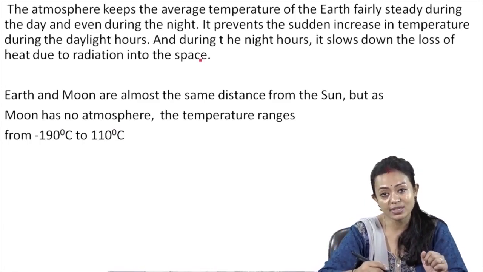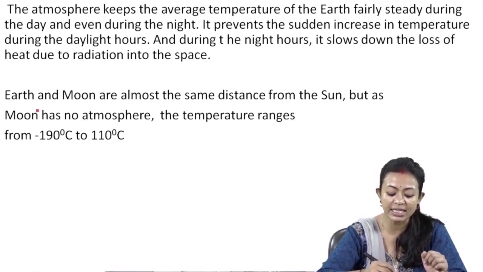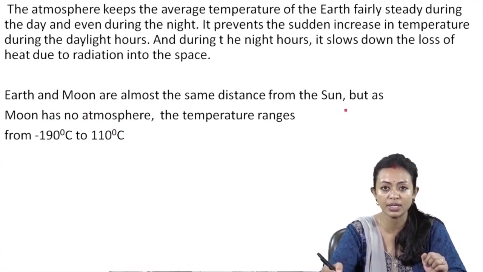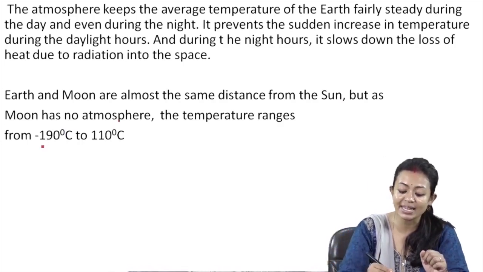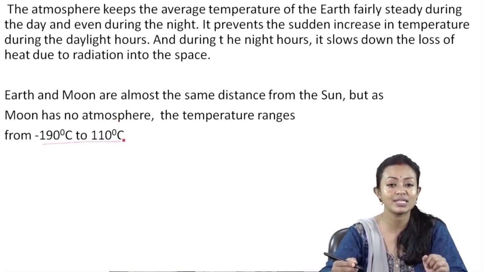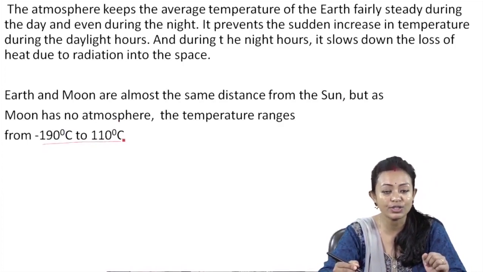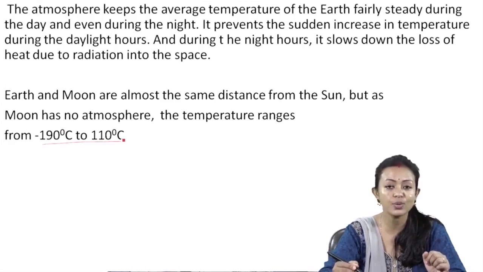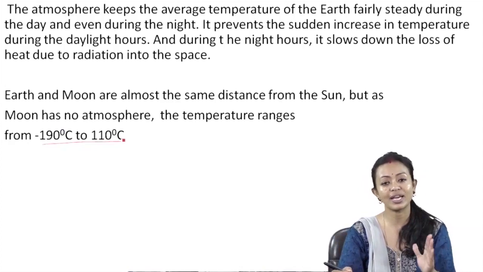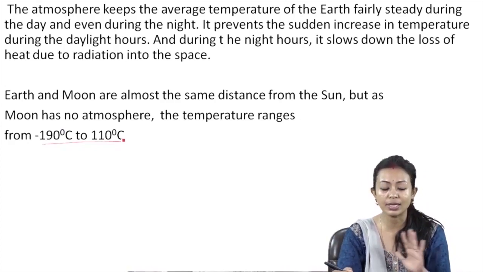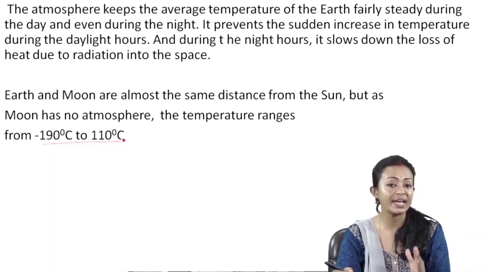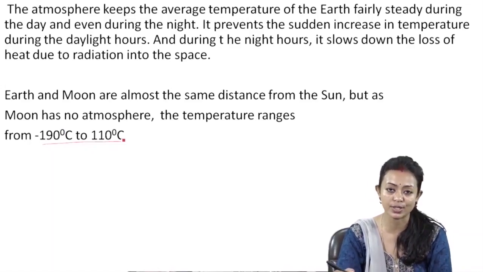Whereas if you make a comparison with any other heavenly body, the earth and moon are almost the same distance from the sun. But as the moon has no atmosphere, the temperature ranges from minus 90 degrees Celsius to plus 110 degrees Celsius. So you can imagine that the day temperature is so high, whereas the night temperatures are very, very cold. Definitely with such variation, life cannot exist on the moon. So now I hope you have got a glimpse and understanding of why atmosphere is so important for the existence of life.